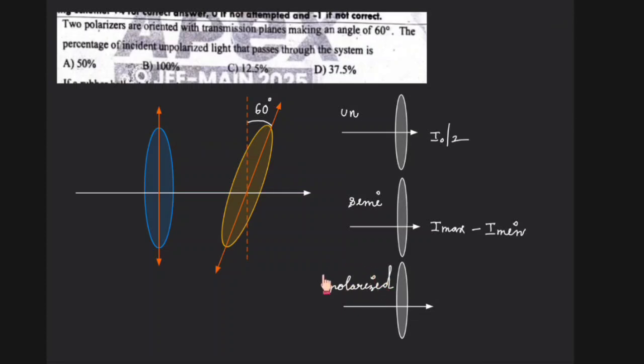If you send polarized light through the polarizer, the output will vary from I maximum to 0. So there is a possibility for maximum intensity, there is a possibility for 0 intensity, and here there is a possibility for maximum intensity, there is a possibility for minimum intensity, but it won't be 0 here.